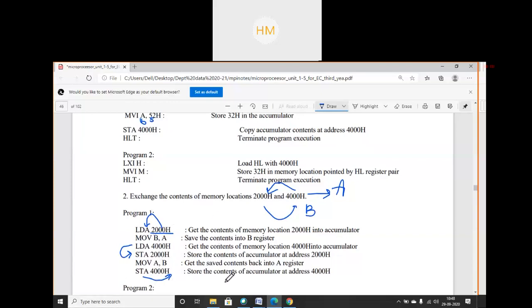So the data is exchanged. There are so many ways to write this same program, but my students are not at all interested in writing the program. In the exam, I will ask you a program, so you have to write some program. For that, you need practice. For that, you need to learn all the different varieties of instructions, which we have discussed very thoroughly in the class. And this will finish my unit 3, assembly language programming.